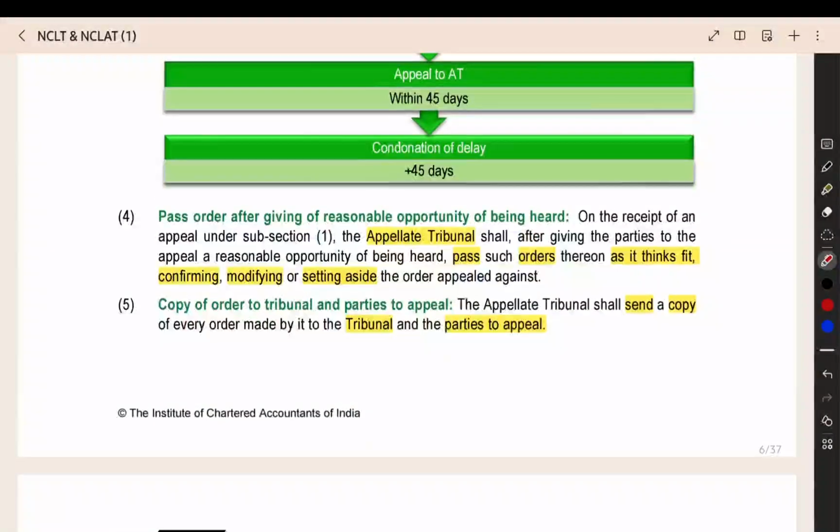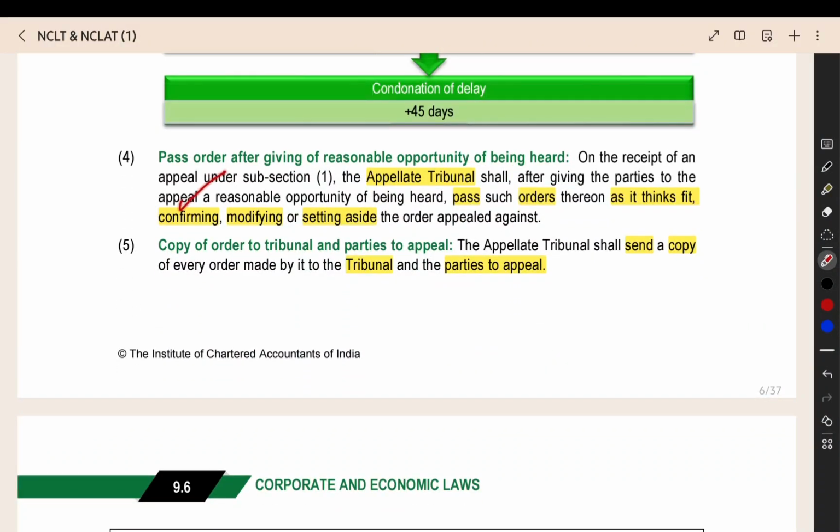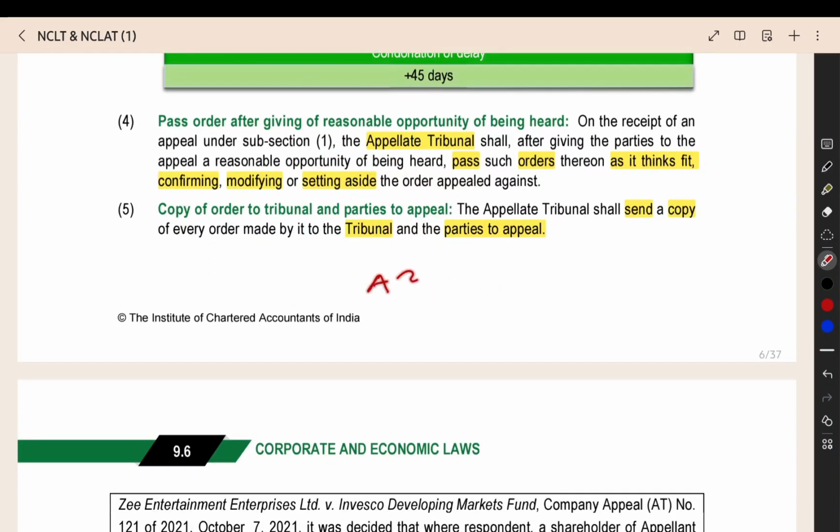In the same manner, NCLAT will also give an opportunity of being heard, and then they will either confirm the order. They will say that the order passed by NCLT is okay, there is no problem. Or else they will modify the order. They will make some changes. Or else they will set aside the order. They will cancel the order. Then the order of the appellate tribunal will also be sent to all the parties, including NCLT.